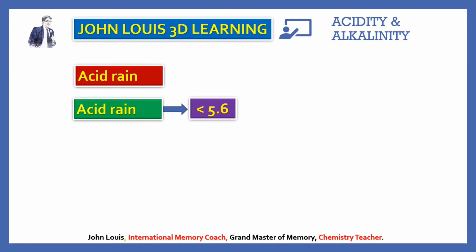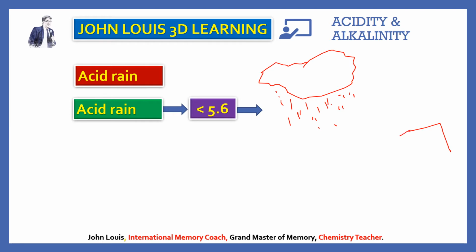How is the pH value reduced from 7 to 5.6? There are lots of industries giving out smoke. The smoke contains oxides of nitrogen and oxides of sulfur. The rain falls as water from the top, maybe from the clouds. Let us consider this is a cloud and rain is falling out, and lots of industries are giving out smoke.